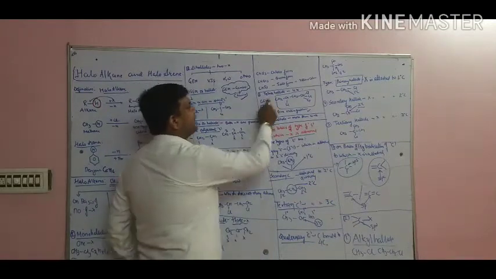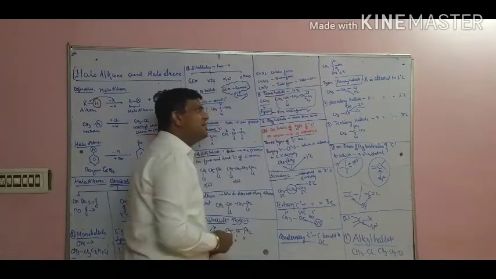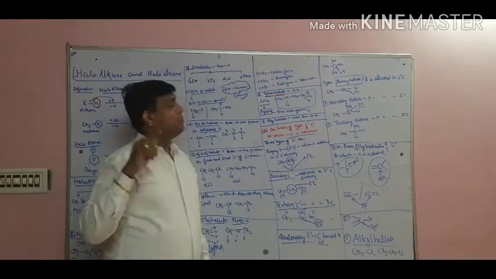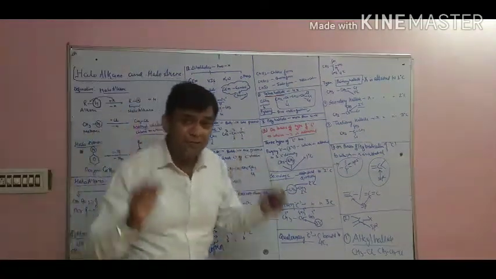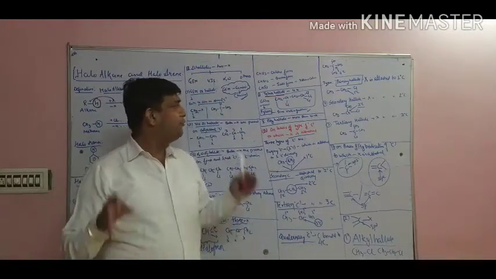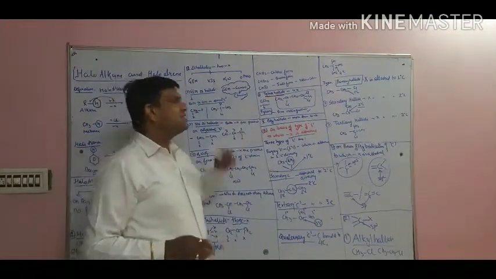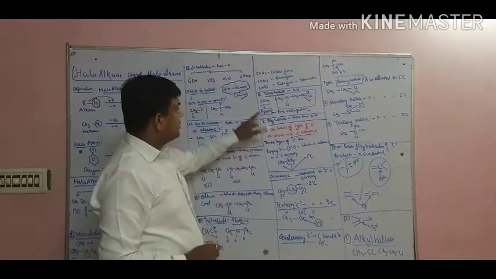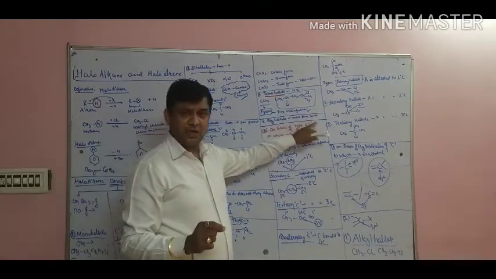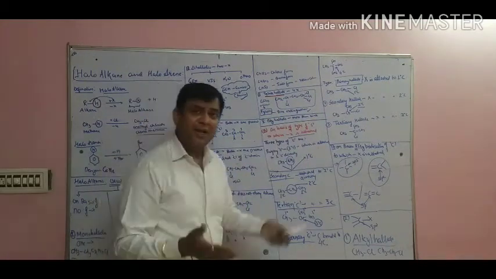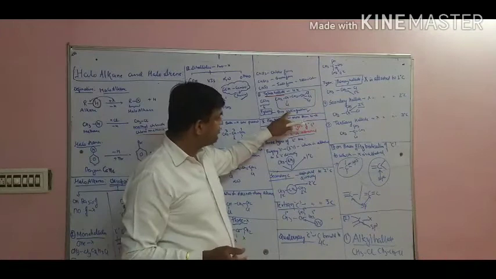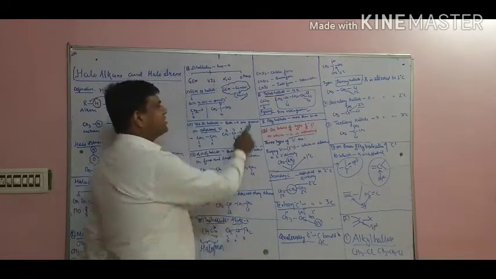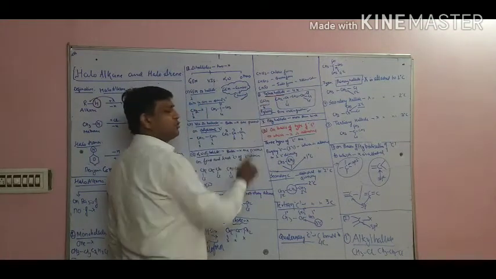Now see tetrahalide. What does this word tetrahalide mean? 4 halogen atoms should be there. It may be on the same carbon, it may be on different carbons, but if the given compound has 4 halogen atoms, then it is a tetrahalide. For example, CCl4, that is pyrene. It was used as a fire extinguisher. In this chapter, in a further lecture, I will explain why it is now not used as a fire extinguisher. It's a different part. But in CCl4, 4 chlorines are present on the one carbon.